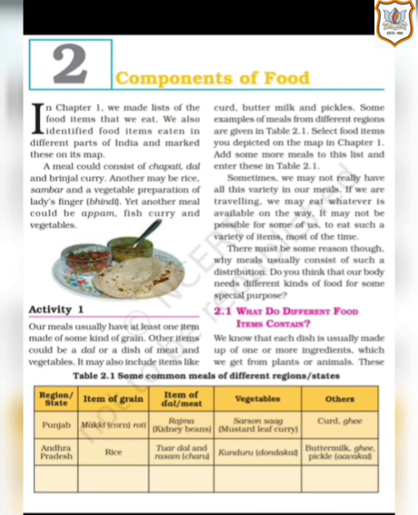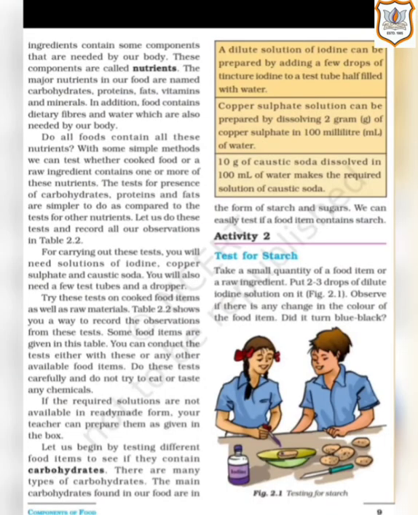Now one column is kept empty for you all to fill in the same. You are going to write the name of the region, the item they eat which is prepared from grains, then the item which can be dal or meat, then the famous vegetable of that region, and additionally, others. You can write an example of any state or any region. Let's continue with the explanation on page number 9.